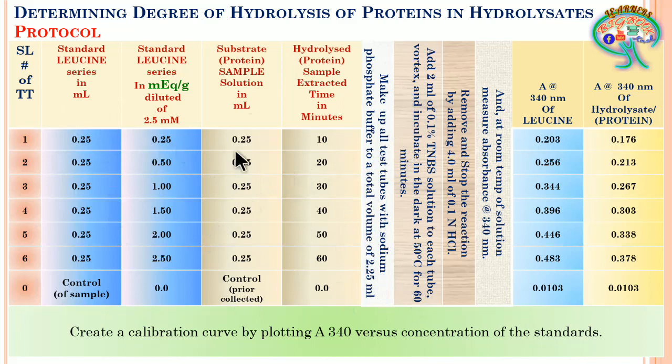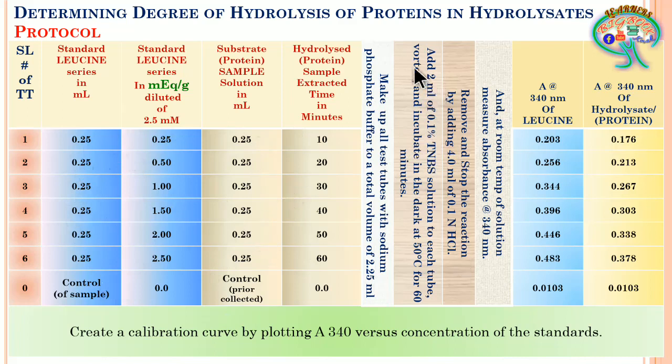So here whatever the rest of the volume has to be added, is 2 ml to each of the test tubes. So here we are making up all the test tubes to 2.25 ml, and we are going to stir it very nicely. And further we are going to add 0.1% TNBS, 2 ml, to all of the test tubes, and further we are going to stir it very properly.